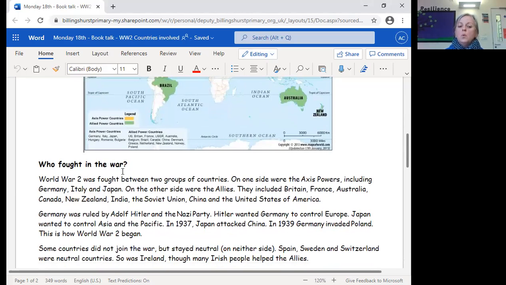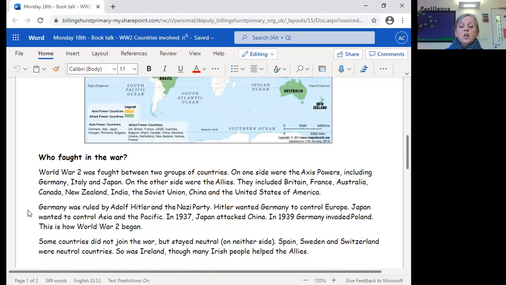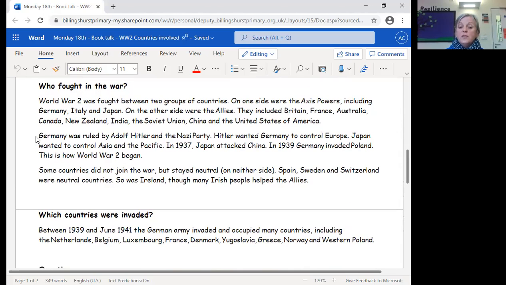Who fought in the war? World War II was fought between 2 groups of countries. On one side were the Axis powers, including Germany, Italy, and Japan. On the other side were the Allies. They included Britain, France, Australia, Canada, New Zealand, India, the Soviet Union, China, and the United States of America. Germany was ruled by Adolf Hitler and the Nazi Party. Hitler wanted Germany to control Europe. Think about that word, control. Japan wanted to control Asia and the Pacific.